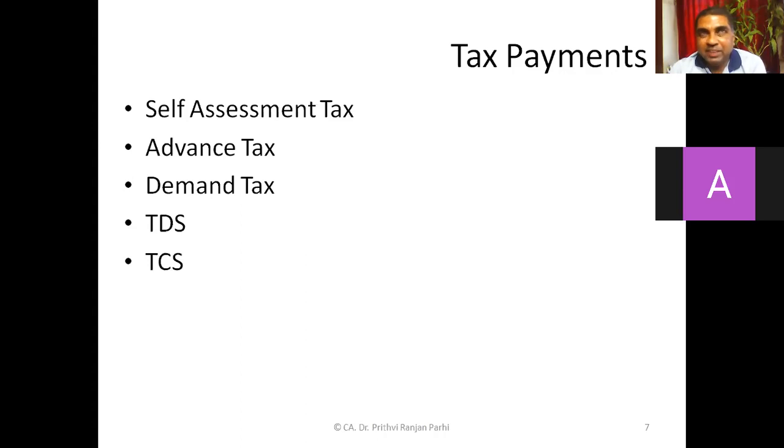One more kind of payment is called TCS, or tax collected at source. If you are earning some kind of income, like scrap sale, if you are selling some scrap items, that person will pay you money, is it not? In addition to your normal money, you are expected to collect some tax from him. That is called tax collected at source. So generally these are the various kinds of tax payments. One is self-assessment tax, are you getting? Second is advance tax. Third is demand tax. Fourth is TDS. Fifth is TCS.